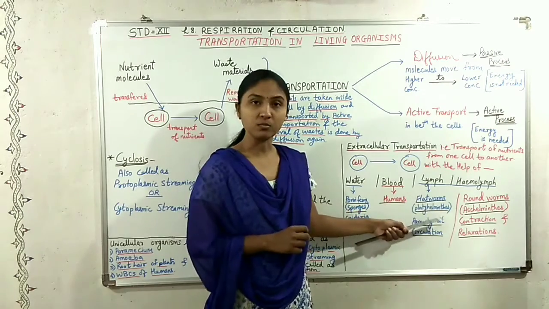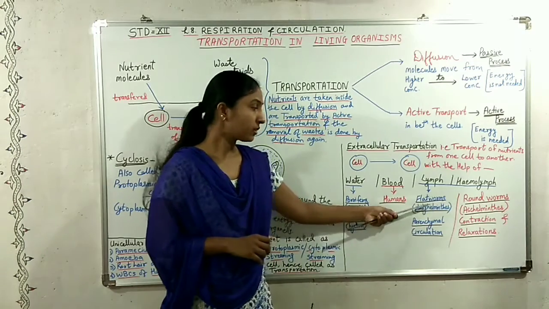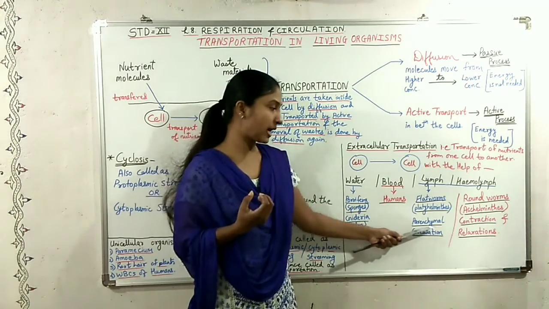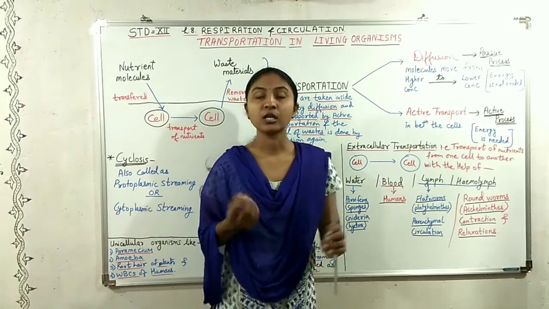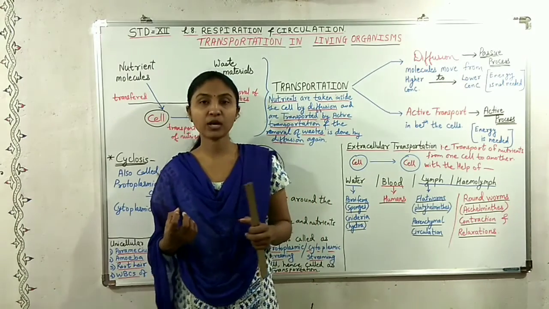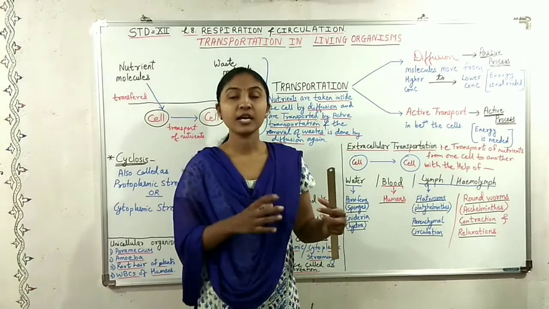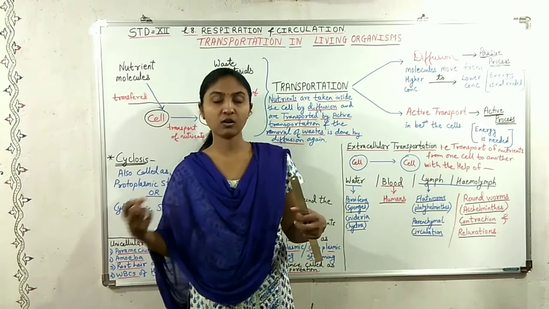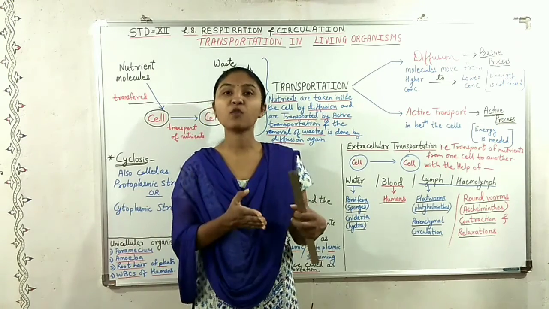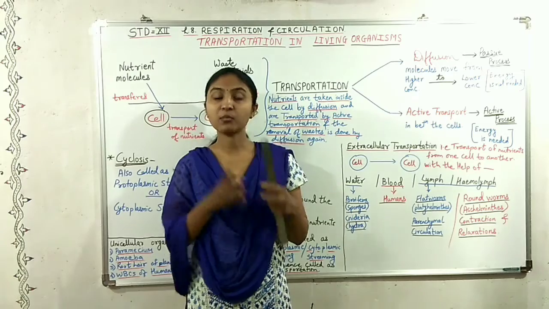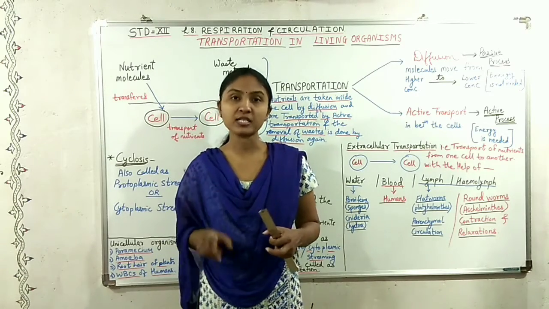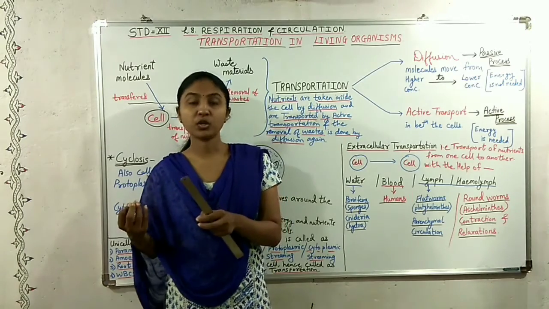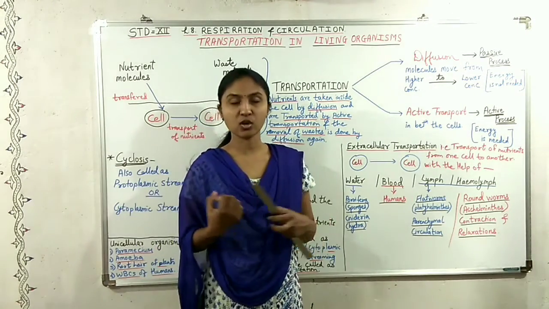Now in flatworms, that is platyhelminths, the transportation or circulation seen is called parenchymal circulation. Here in the platyhelminths, there is a fluid space between the parenchyma tissue of that worm and the body walls, and that space is used for the distribution or transportation of nutrients and gases.